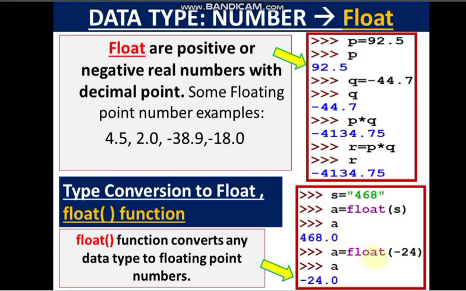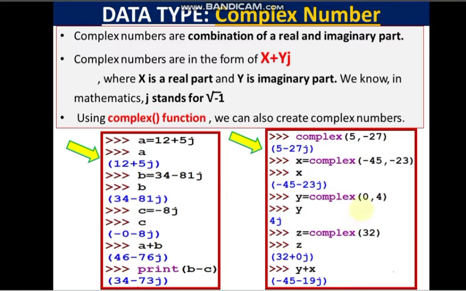Similarly, a is equal to float of minus 24. So when you are printing a, that means minus 24 is being converted to a floating point number, and then it is assigned to a. So when you are printing a, it is printing minus 24.0.